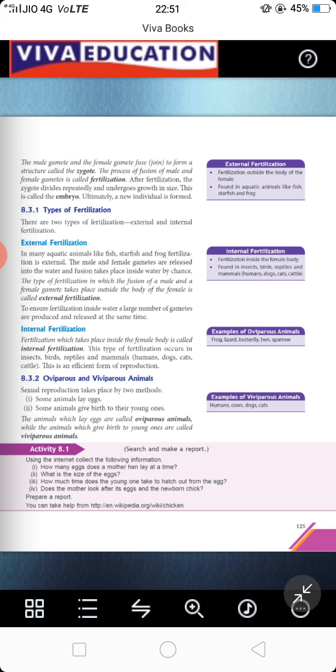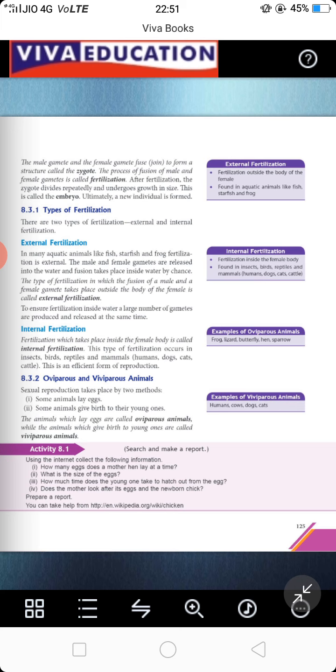Both the parents, that is the male frog and female frog, lay their male gametes and female gametes somewhere outside in the water, and by chance they get fused, and that results in the formation of their younger ones. This is called external fertilization, where the fertilization is not taking place inside the female body. Then comes internal fertilization. Fertilization which takes place inside the female body is called internal fertilization. This type of fertilization occurs in all kinds of birds, reptiles, and mammals, including human beings, dogs, cats, cattle. This is an efficient form of reproduction.